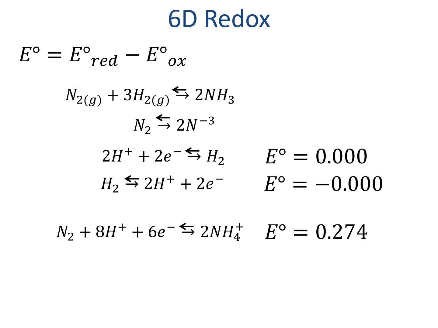So if we wanted to find the actual reaction potential for nitrogen becoming ammonia, we'd use the 2 values that are shown. We'd subtract the -0 from 0.274, and we'd end up with 0.274 as the overall reduction potential.